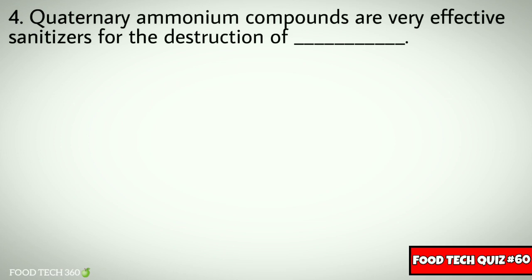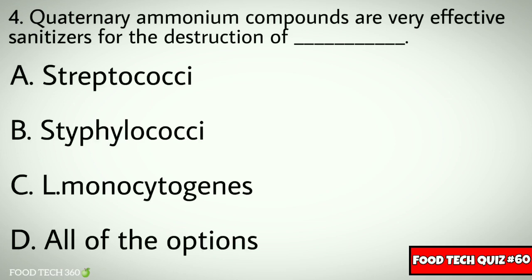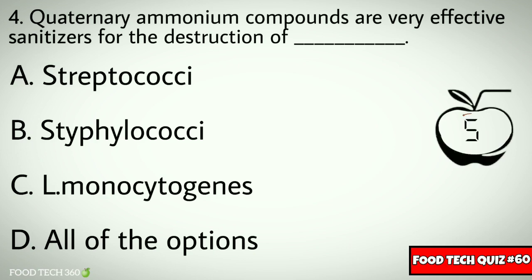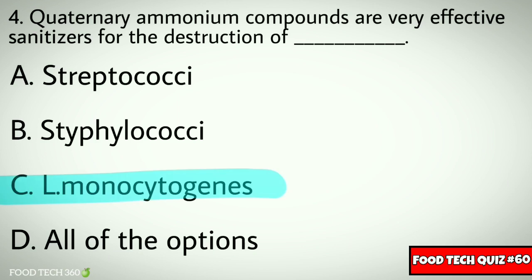Question number 4. Quaternary ammonium compounds are very effective sanitizers for the destruction of dash. Options: A. Streptococci, B. Staphylococci, C. Listeria monocytogenes, D. All of the options. Correct answer: C. Listeria monocytogenes.